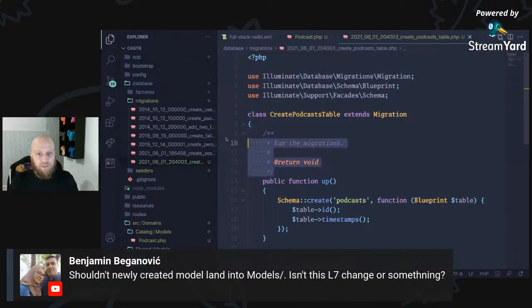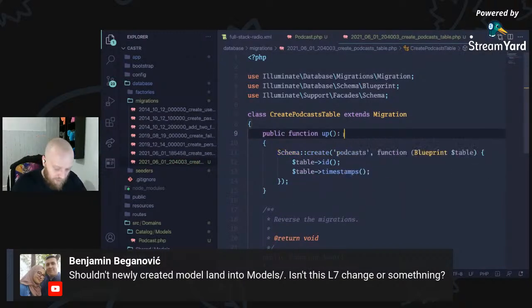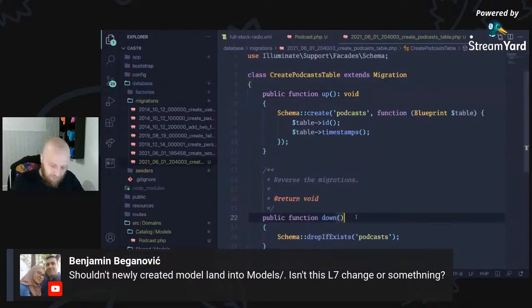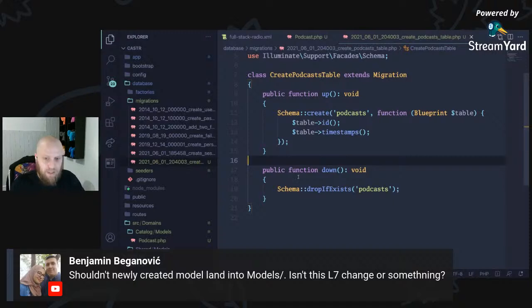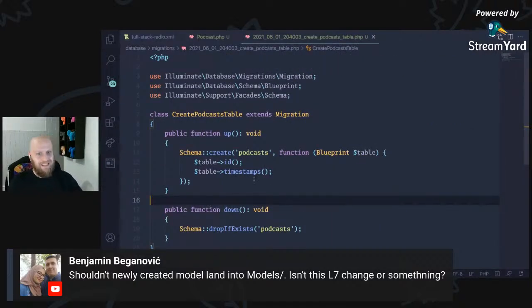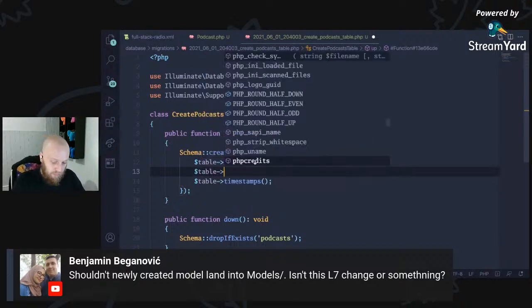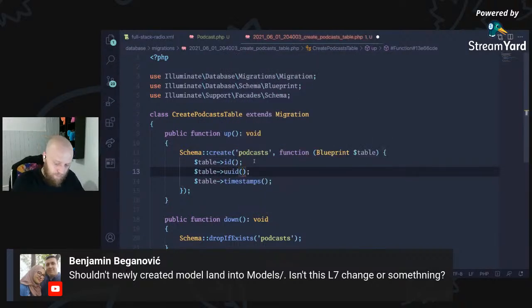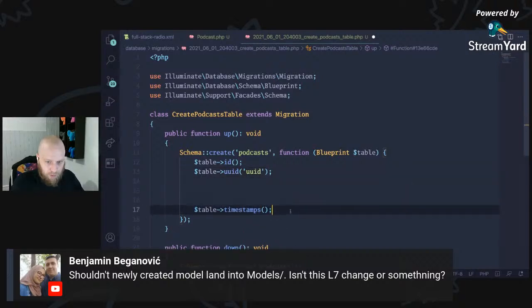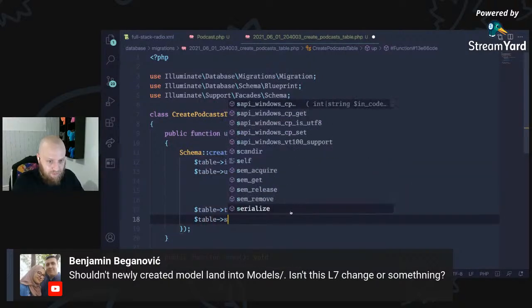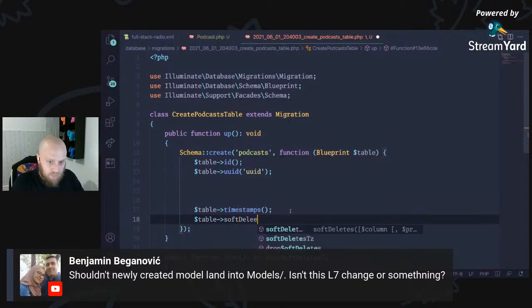So podcasts. Let's start with these. This is going to return void. Again, this is going to return void. I typically don't run down, but I keep it in there just because it's nice to have in case you need it. So a podcast is going to have, we want a UUID. We're probably going to want to add soft deletes. Some soft deletes in there.